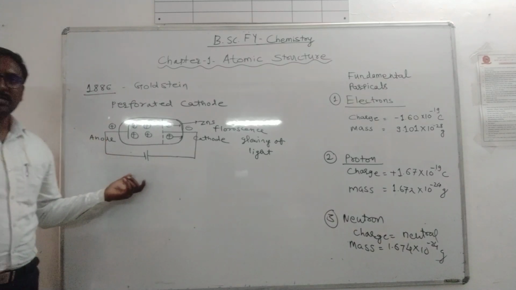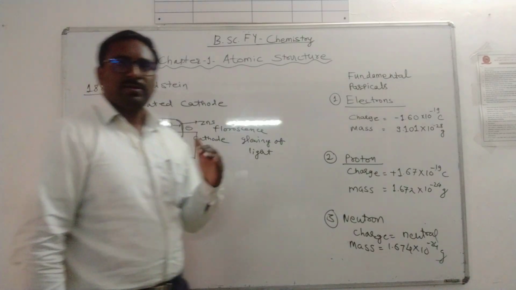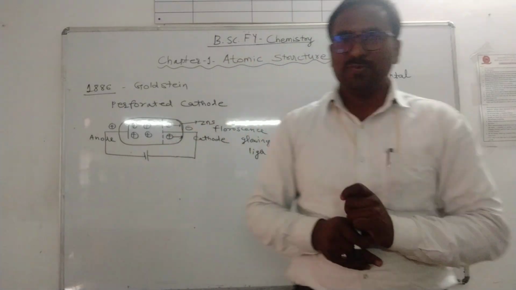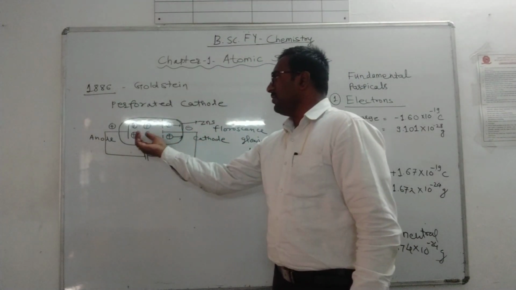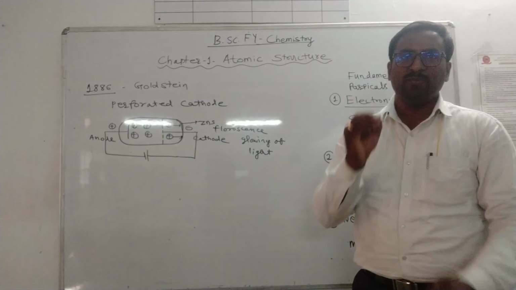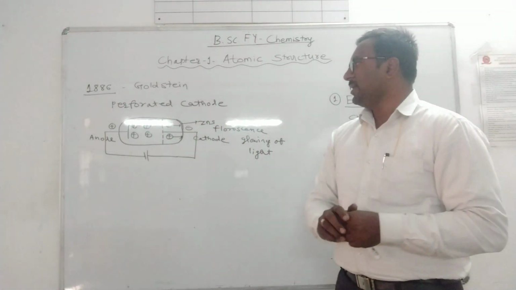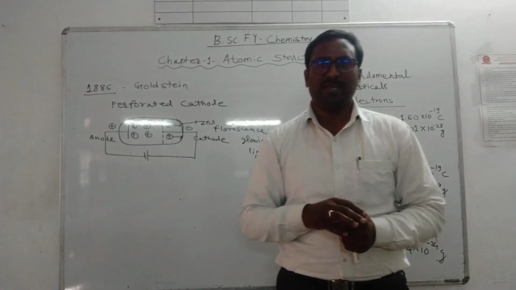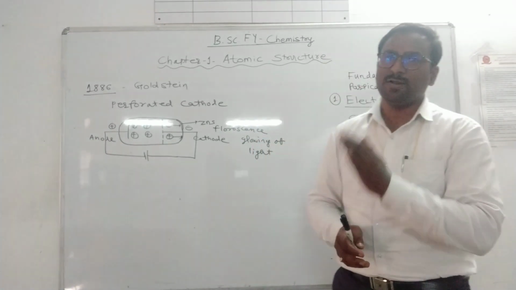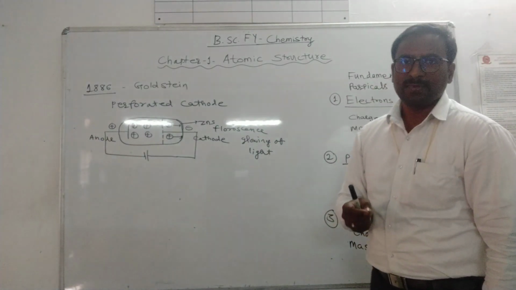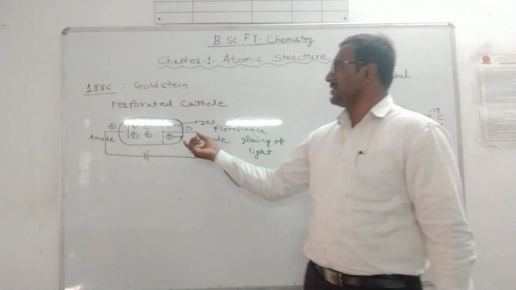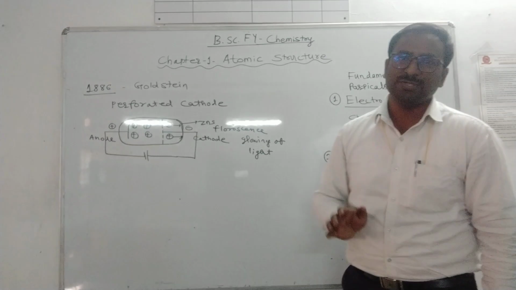On the basis of this experiment, again some conclusions were made. It is concluded that a stream of positively charged particles, initially the name given was canal rays, because they pass through the perforations of the cathode. They are attracted towards the negatively charged electrode, hence they should have positive charge.